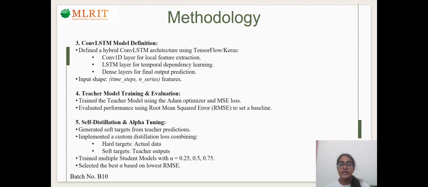We then train the teacher model using the dataset and evaluate it using RMSE. Then we apply self-distillation. The student model learns from both actual data and the teacher's prediction. We train multiple student models with different alpha values. Alpha controls the balance between actual and teacher learning. Finally, we select the best model based on the lowest RMSE value.